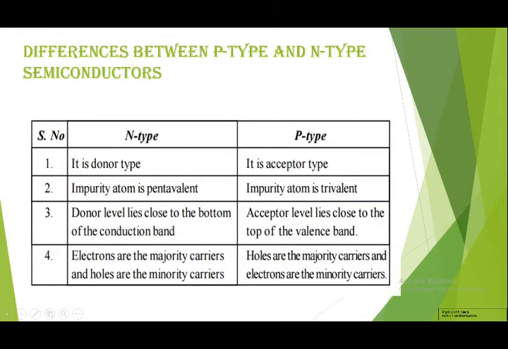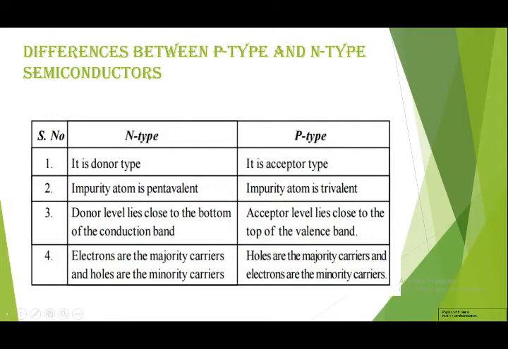The n-type semiconductor is also called donor type semiconductor. The p-type semiconductor is also called acceptor type semiconductor. For n-type we add the pentavalent, or fifth group element, as an impurity. For p-type we add the third group element as an impurity.